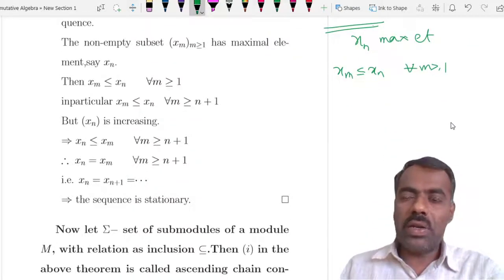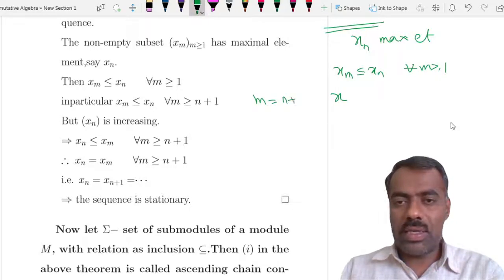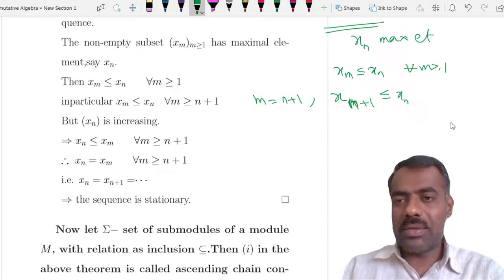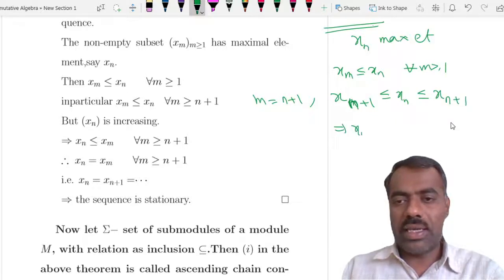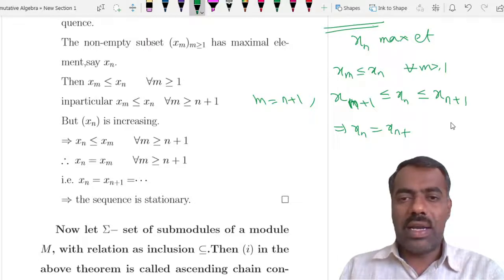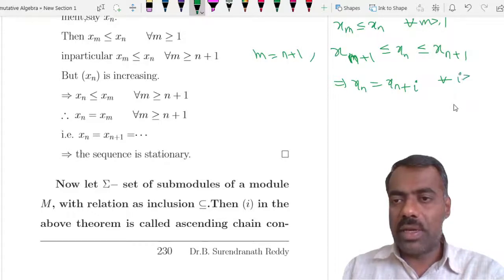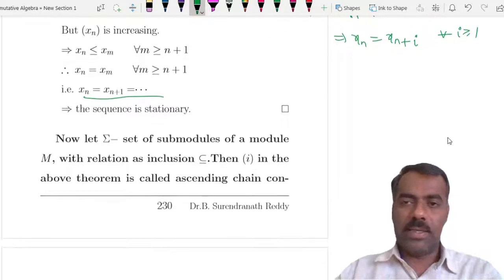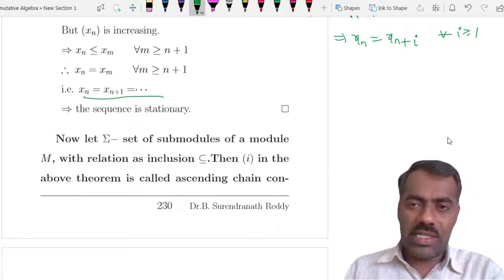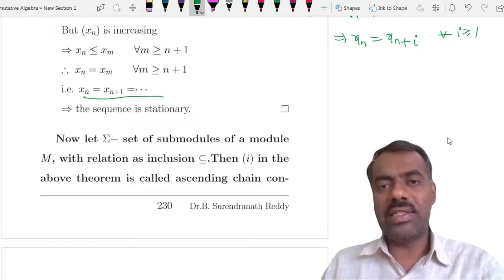In particular if you take m equal to n plus 1, then what you get is xn plus 1 is less than or equal to xn, but we know it is an increasing sequence, so xn is less than or equal to xn plus 1. That shows that xn is equal to xn plus 1. And not only this, if you take n plus 2, n plus 3 and so on, it is true for all i greater than or equal to 1. That shows that this is stationary, right? Why do we require these two conditions? Based on these two conditions, now we define what is meant by a Noetherian module as well as an Artinian module.